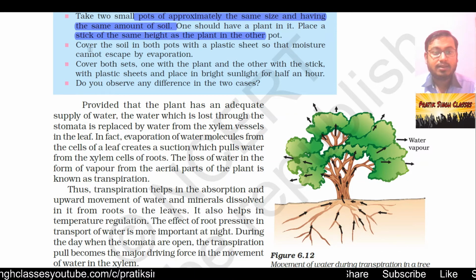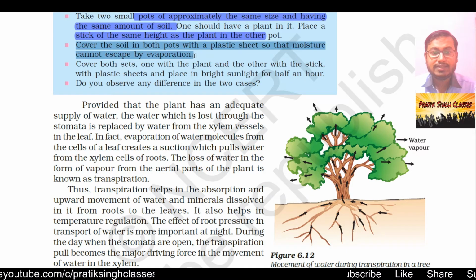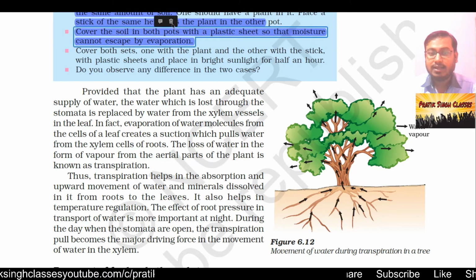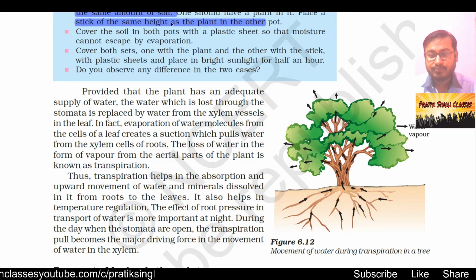Cover the soil in both pots with a plastic sheet so that moisture cannot escape by evaporation. What will happen there is the stick, which is dead, will not absorb water from the pot filled with moist soil, and the other, which contains a baby plant, will absorb water from the soil.